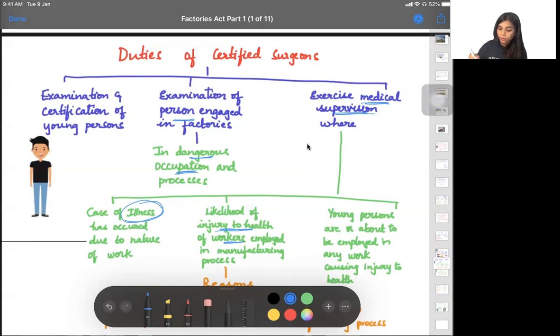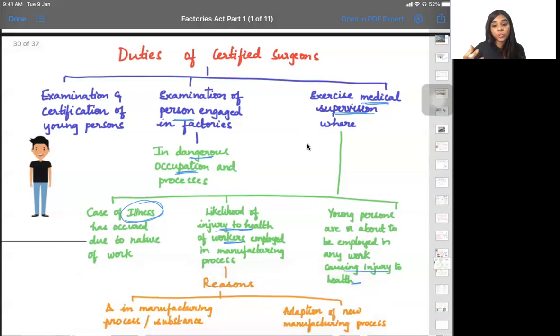Also, you can see young persons are, or about to be, employed in any work causing injury to health. Suppose there are young people employed in this manufacturing process, and if she or he thinks that there could be some injury to their health, then this particular surgeon can examine them, can supervise them, can see what is the illness or what is the injury that has been caused. Is that clear? Yeah.